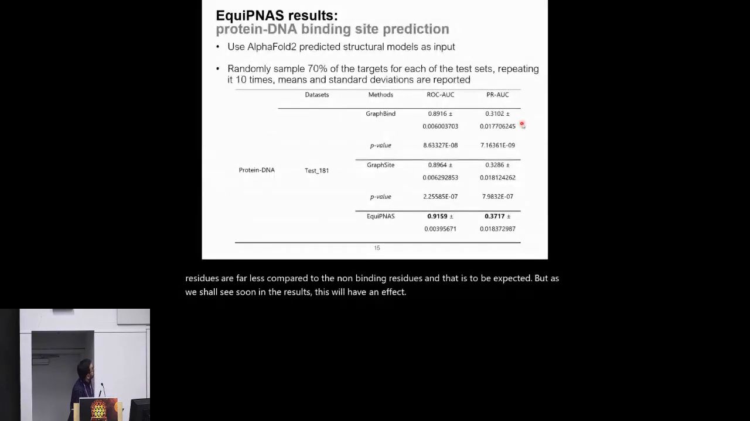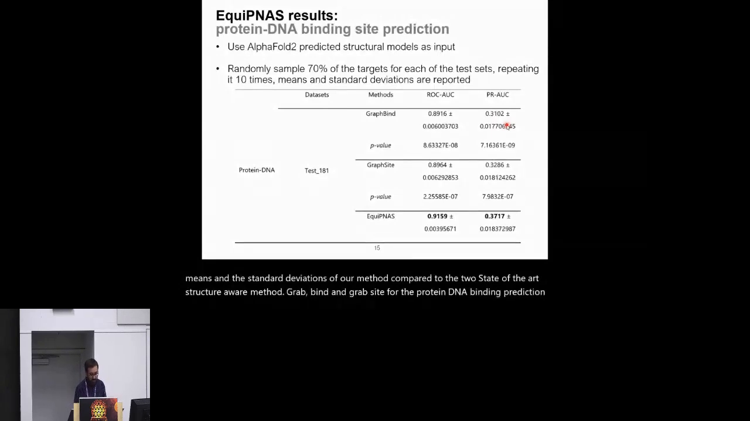To evaluate our method, instead of running our trained model on the test set only once, we randomly sampled 70% of the targets from the test set, repeated that experiment 10 times, and recorded the average. Here we are showing the means and standard deviations of our method compared to the two state-of-the-art structure-aware methods, GraphBind and GraphSite, for the protein-DNA binding prediction problem.